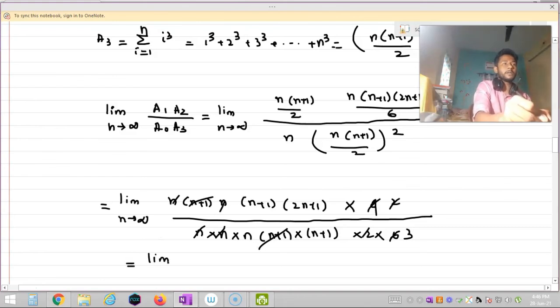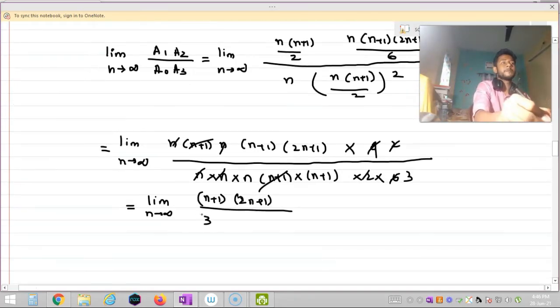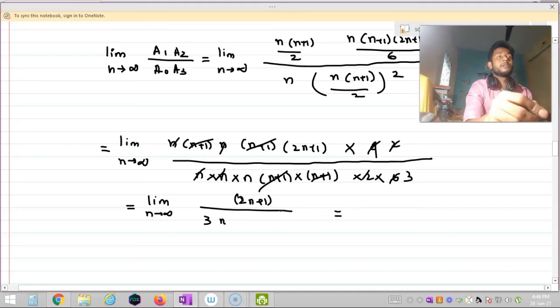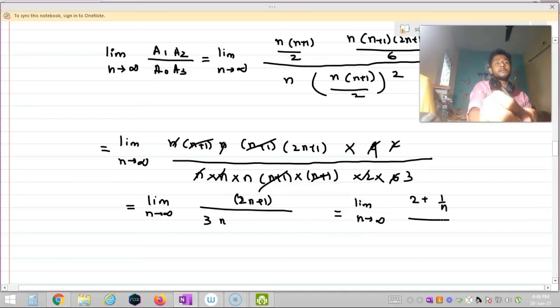So this is nothing but limit n tends to infinity, n plus 1 n 2n plus 1 by 3 into n into, oh, I can cancel another n plus 1, that is cancelling this n plus 1 and removing this. So dividing denominator and numerator by n, I can write it as limit n tends to infinity 2 plus 1 by n by 3 into 1. So taking limit I will get 2 by 3.